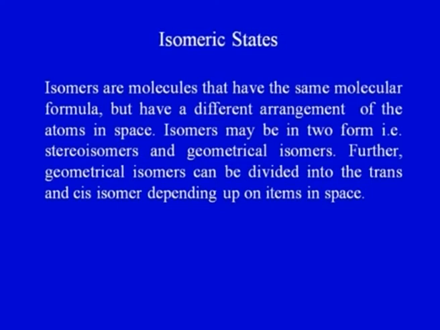Isomers may be in two forms, that is stereoisomers and geometrical isomers. Further, geometrical isomers can be divided into trans and cis isomers depending upon the arrangement of atoms in space. So in many cases we will see that the polymers may exist in isomeric states also. Because we may be using this terminology in some of our subsequent lectures, this particular point has been clarified here, what basically isomers are.